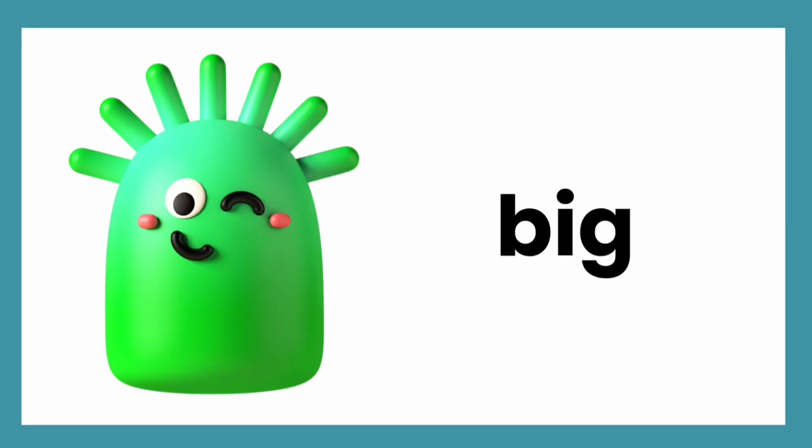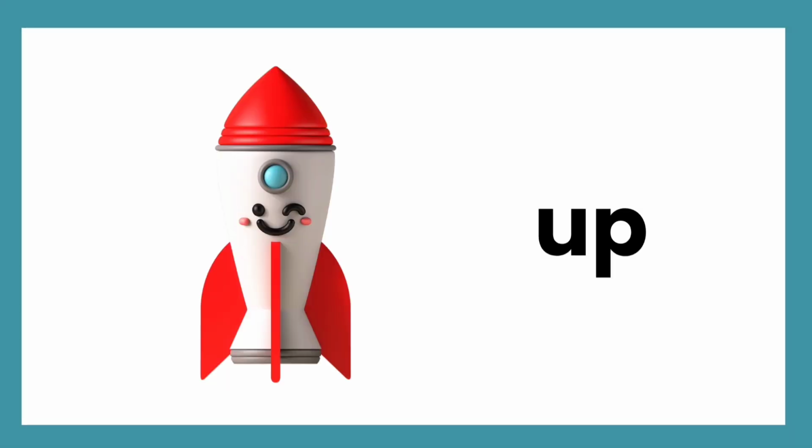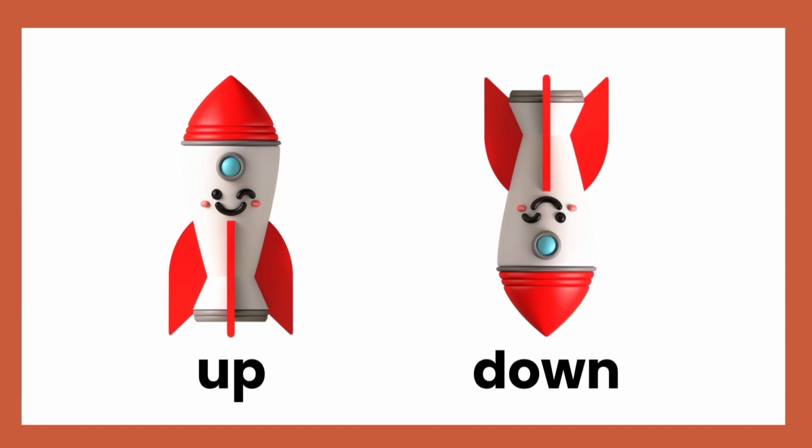Big. What is the opposite of big? Small. Big, small. Up. What is the opposite of up? Down. Up, down.